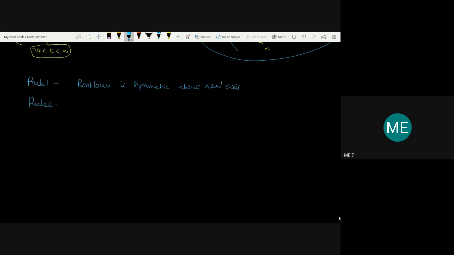Rule 2 is what? Finding whether P is greater than Z, or P is less than Z, or P is equal to Z, and how many poles there are, how many zeros there are, and where their locations are. All this we found out in this rule 2. Then rule 3 is what? Pole zero plot, identifying sections. Identify sections of the root locus.